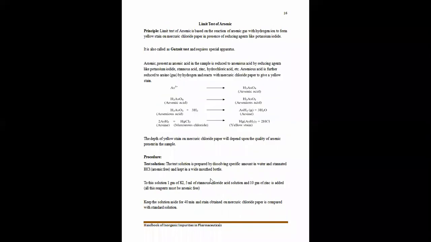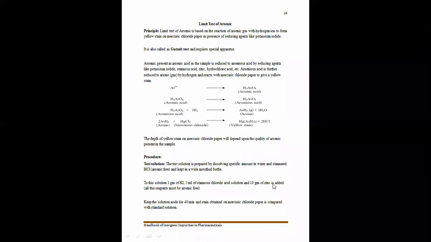The test solution is prepared by dissolving a specific amount of arsenic in water and standard hydrochloric acid that is arsenic free, kept in a wide mouth bottle. Here we add 1 gram of potassium iodide solution, 5 ml of stannous chloride acid solution and 10 grams of zinc.